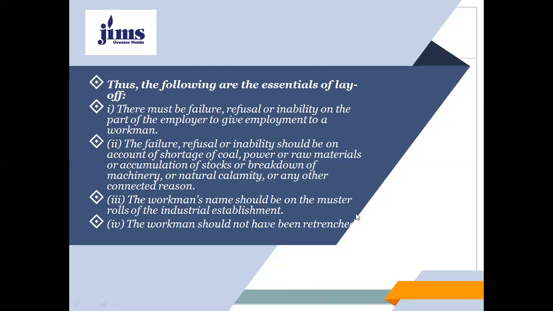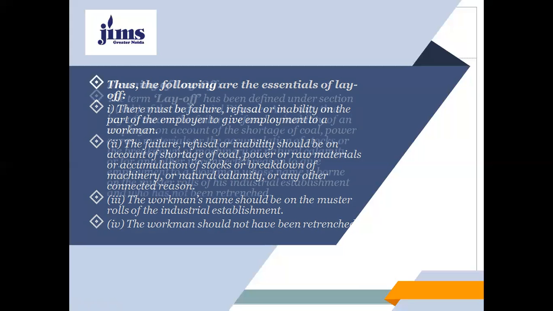So these are the essentials of a layoff: that the employer is showing the inability or refusing or showing the failure that he is not able to provide employment to the workman. And this failure, refusal, or inability should be on account of the shortage of coal, power, raw material, or accumulation of stocks, or breakdown of machinery, or natural calamity, or any other connected reason. The name of the workman should be on the muster rolls of the industrial establishment, and the workman should not have been retrenched.